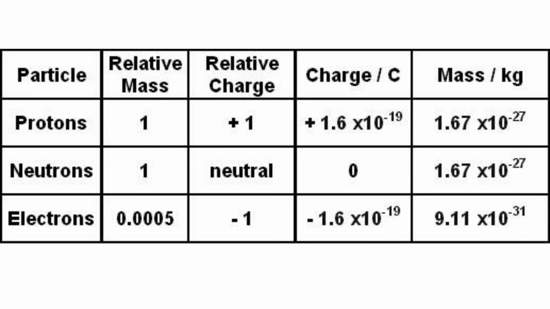Well, finally, the mass of a proton and neutron is 1.67 times 10 to the negative 27 kilograms, or 1 u. And the mass of an electron is 9.1 times 10 to the negative 31 kilograms, which is very small. And the charge of a proton and electron differs by the plus and minus sign, but it's the same value. It's 1.6 times 10 to the negative 19 coulombs, or 1 e.